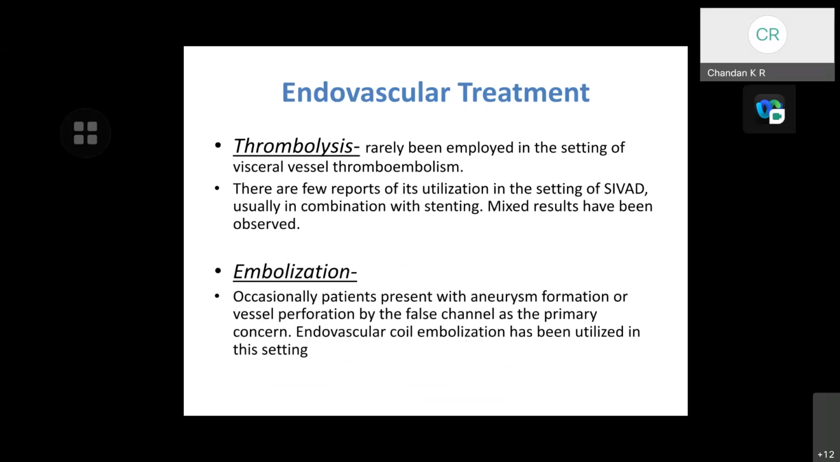Coming to the endovascular options, thrombolysis has rarely been employed in the setting of visceral vessel thromboembolism. There are few reports of its utilization in the setting of visceral artery dissection, usually in combination with stenting. Mixed results have been observed.